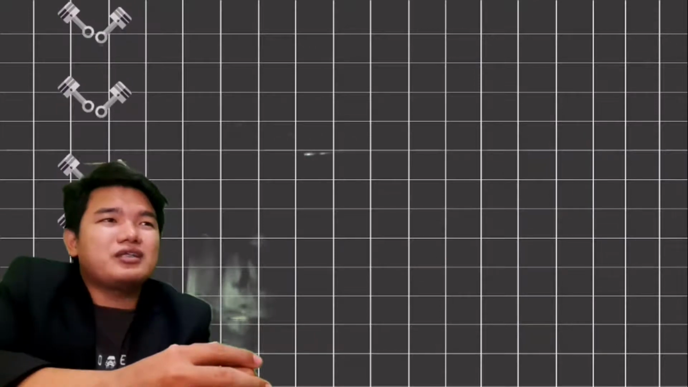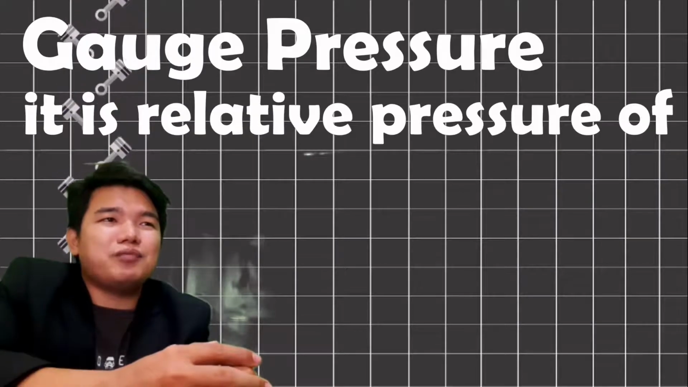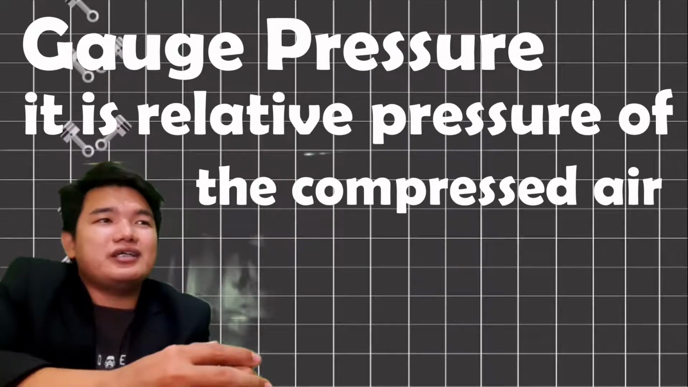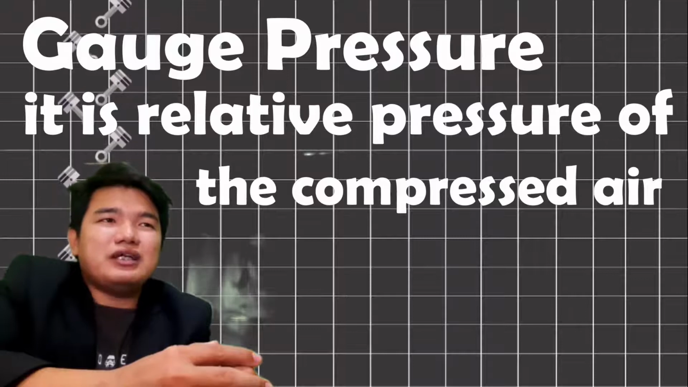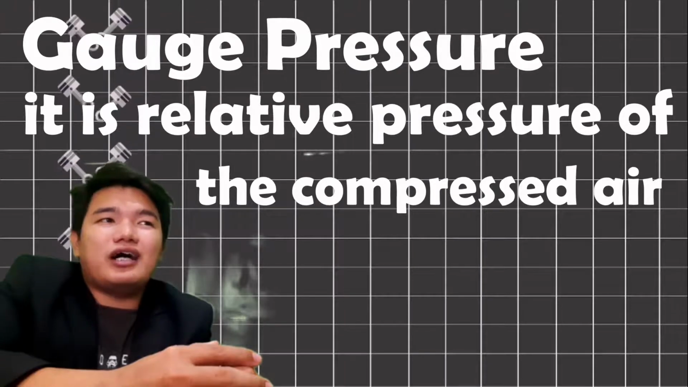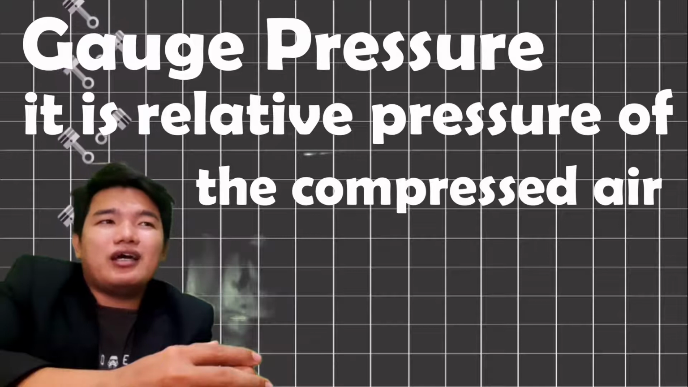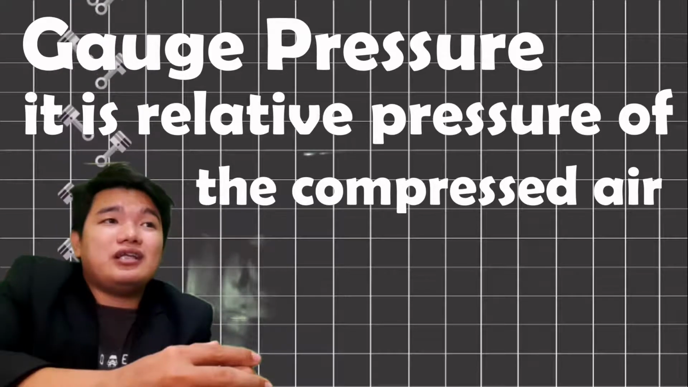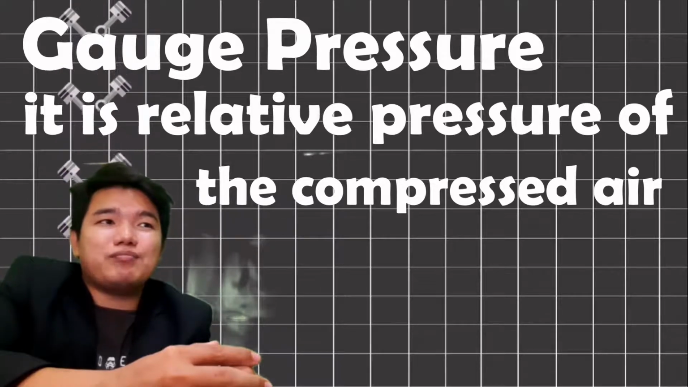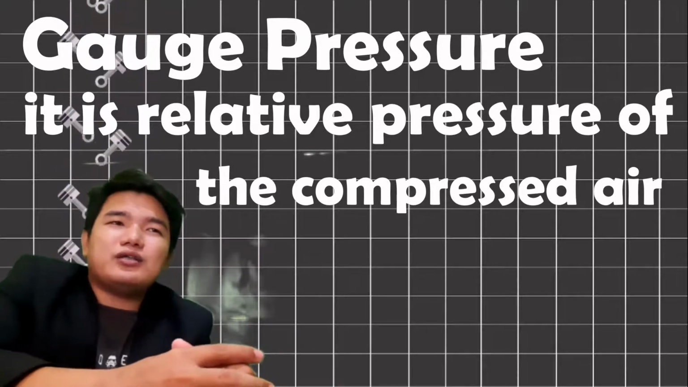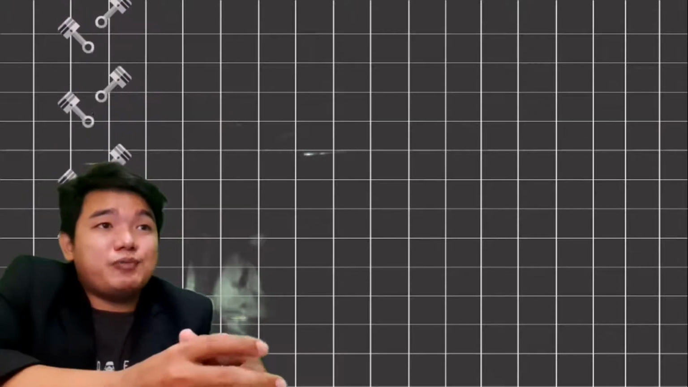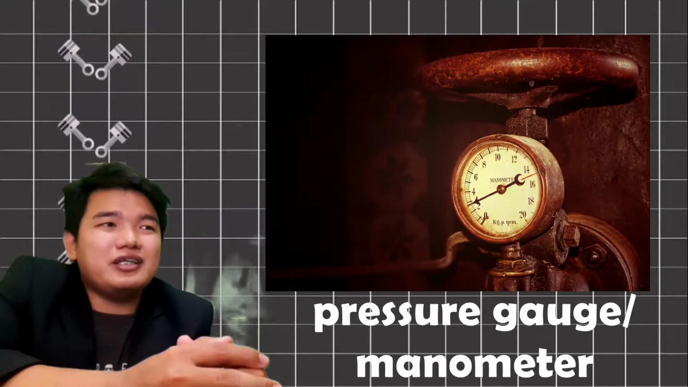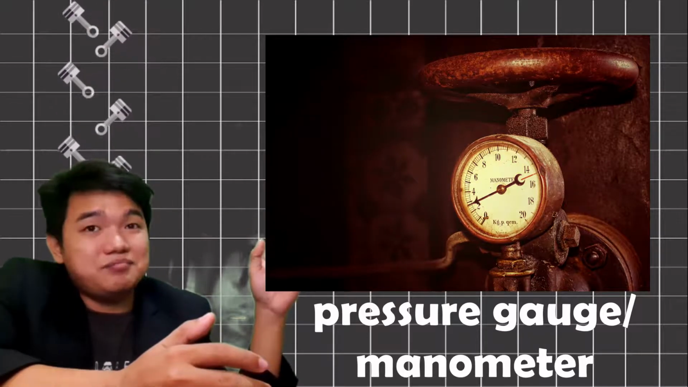Next will be the gauge pressure. It is the relative pressure of the compressed air within a system. Gauge pressure is positive when greater than the atmospheric pressure and negative when it is less than the atmospheric pressure. Negative gauge pressure is also known as vacuum pressure. Gauge pressure is measured using a pressure gauge as seen in this image.